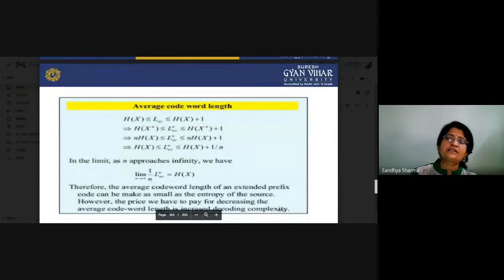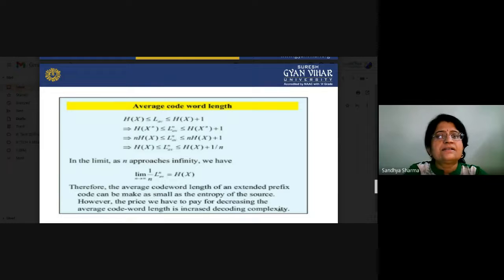What about the average code word length? The average code word length is always greater than or equal to the entropy and less than or equal to H(X) plus 1. This holds in the limit as n approaches infinity. So what will happen there? The limit of the average code word length divided by n, as n tends to infinity, is equal to H(X), where H(X) is the entropy of our system. So the average code word length of an extended prefix code can be made as small as the entropy of the source. That is basically equal to the entropy.